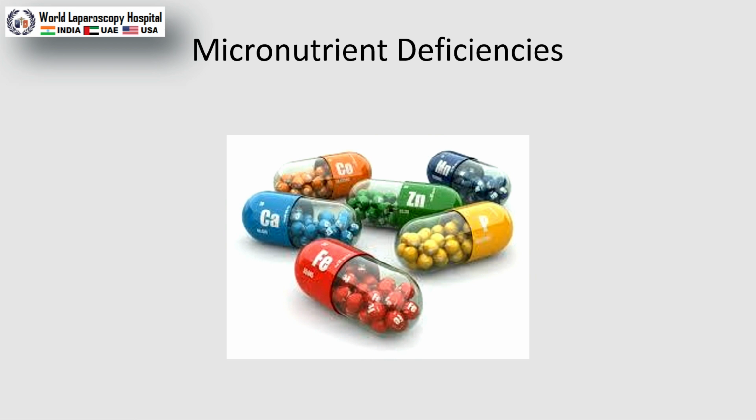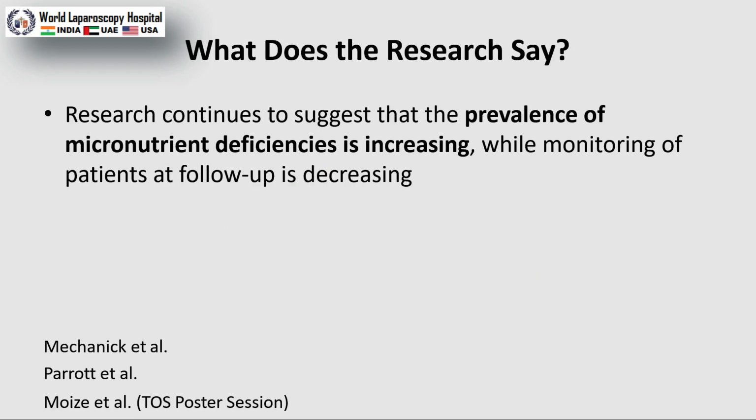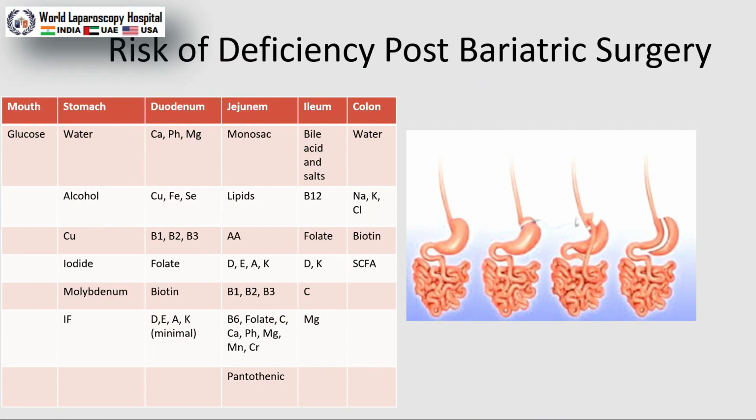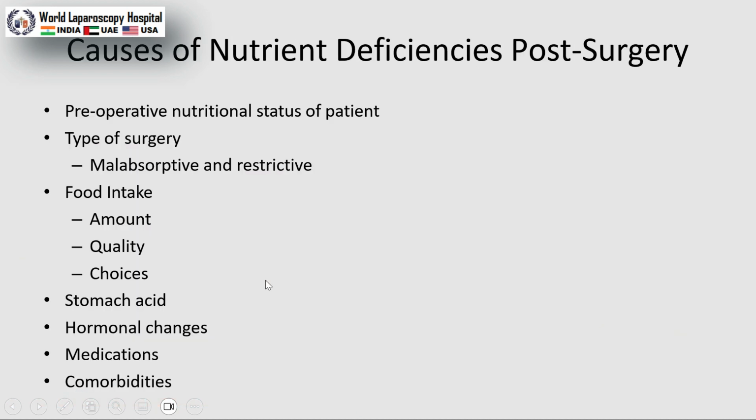Micronutrient deficiency. Research suggests that the prevalence of micronutrient deficiency is increasing while monitoring of patients at follow-up is decreasing. These are all the evidence of established micronutrient deficiency after the mini gastric bypass procedure. These are the absorption sites, and as we are bypassing them, we can develop these micronutrient deficiencies.